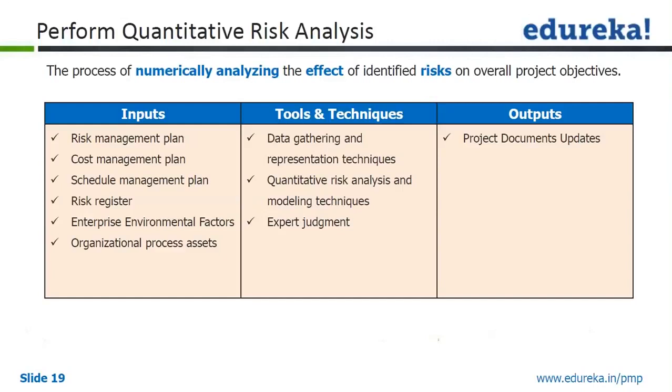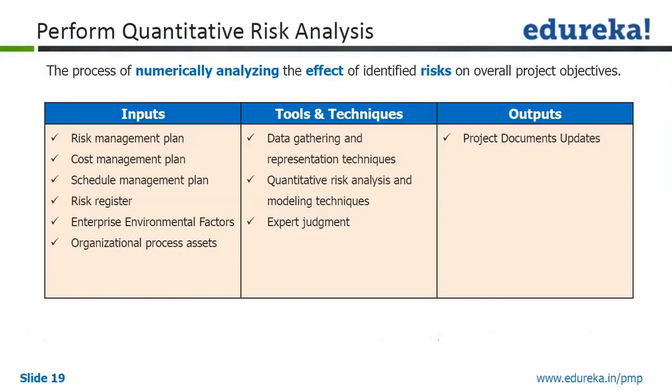So the inputs that we can see here are the risk management plan, cost management plan, and schedule management plan. The risk register is the important one, wherein you will have all the risks identified as a part of the identify risk process, and they will be qualified or prioritized as a part of qualitative analysis.